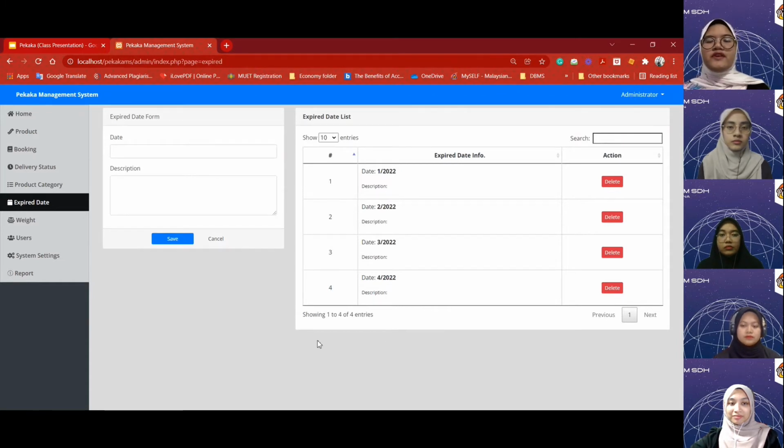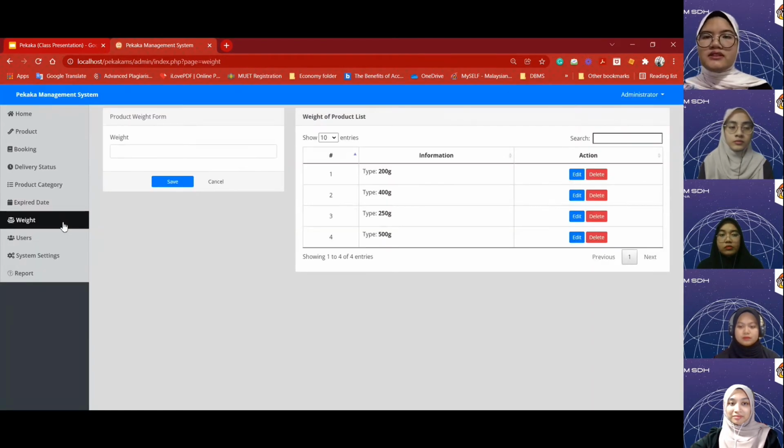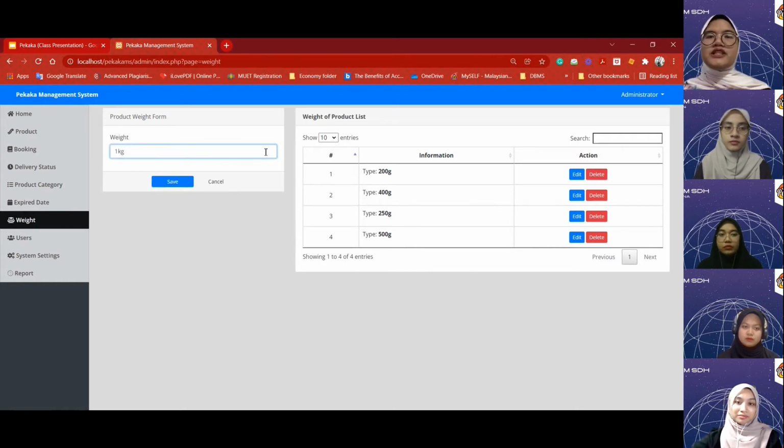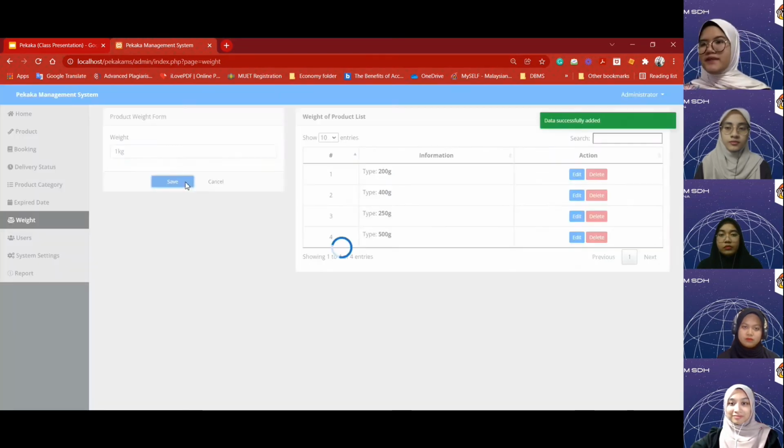All right, moving on next to the weight section. On the weight section, for now, Pekaka Enterprise has 4 types of weight, which are 200 gram, 400, 250, and 500 gram. Any additional weight of kerepek can be updated on the product weight form. For example, 1 kilogram, and click save, and it's already updated here.